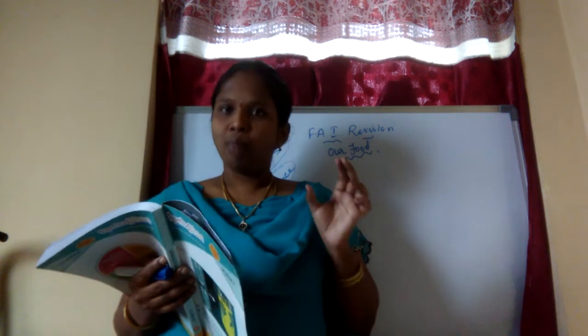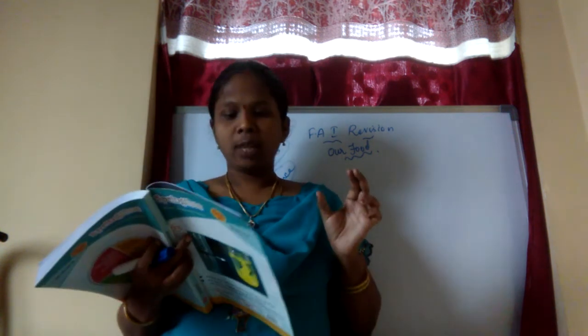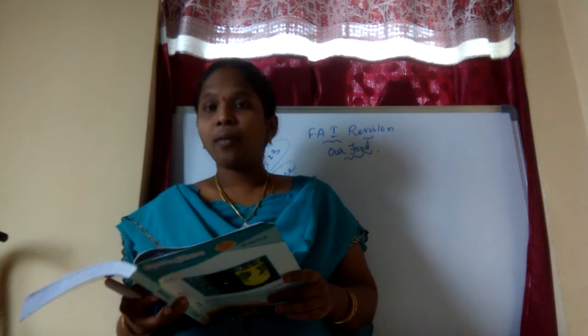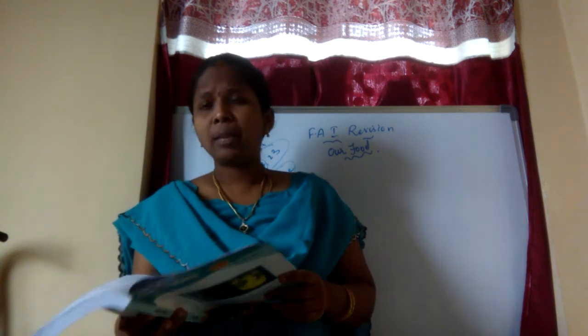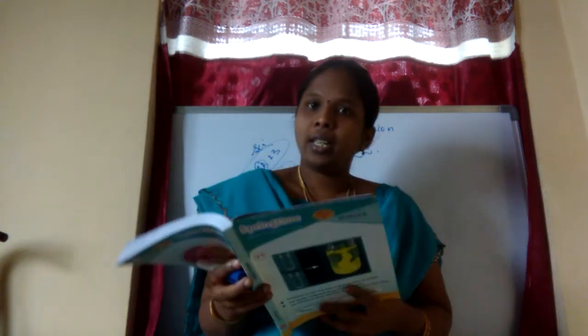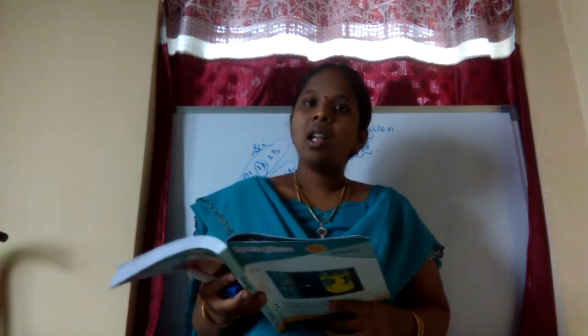What is the cheapest way of food preservation? The cheapest way is sun drying. Sun drying is the cheapest way of food preservation.